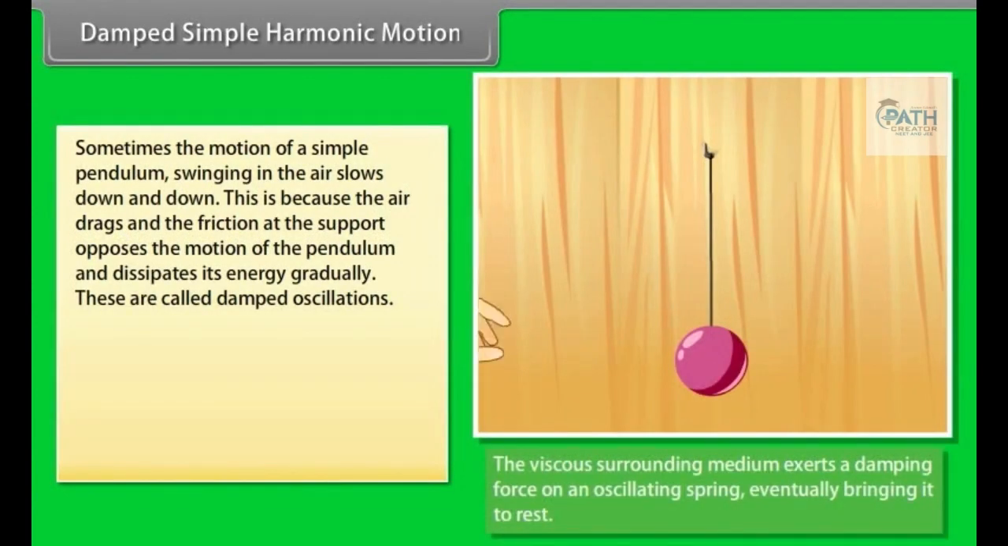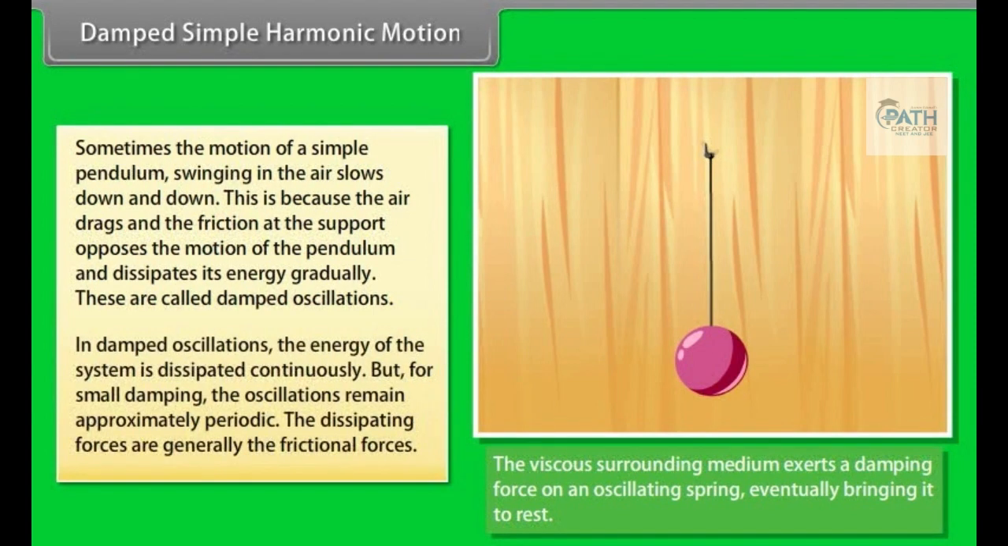Damped simple harmonic motion. Sometimes the motion of a simple pendulum swinging in the air slows down and down. This is because the air drags and the friction at the support opposes the motion of the pendulum and dissipates its energy gradually. These are called damped oscillations. In damped oscillation, the energy of the system is dissipated continuously,